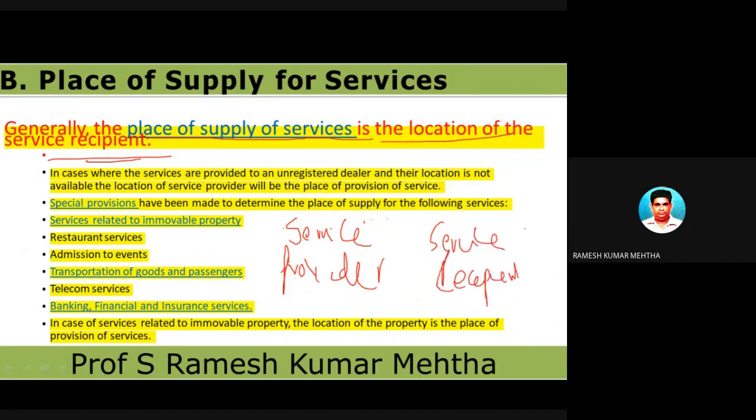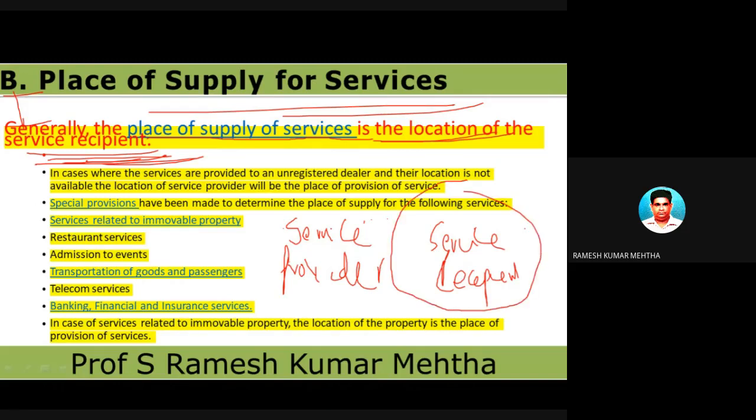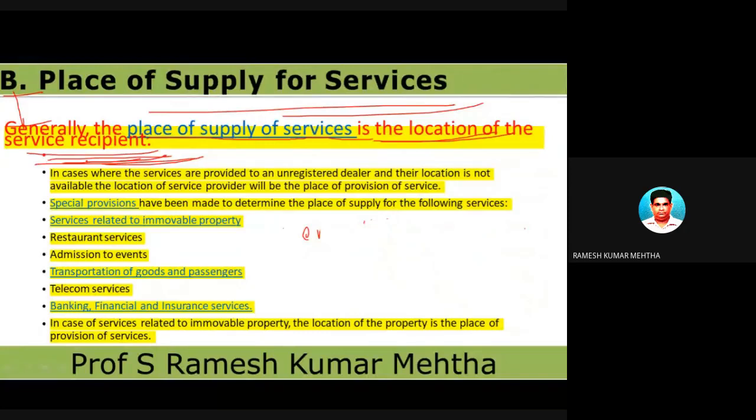For example, in this case, the general rule as far as the place of supply of services is concerned, the first rule, is that generally the place of supply of service is the location of the service recipient. जहां recipient है उसका location find out करो. That is the place of supply of service. So I will give a small example, and that will make your life very easy. I will give you three examples: banking services, telecommunication services, and insurance services.